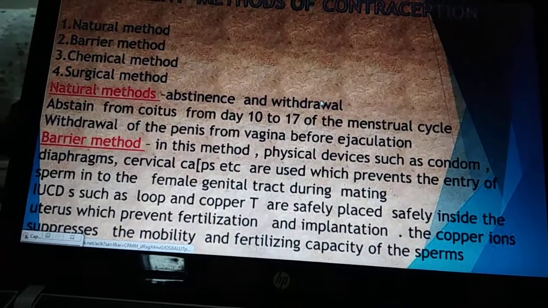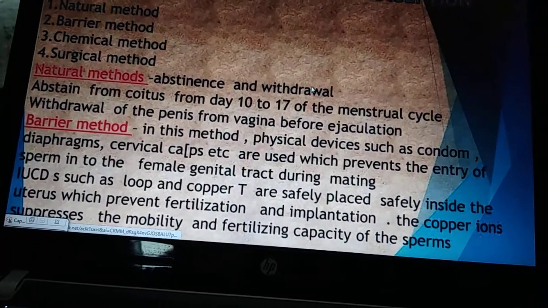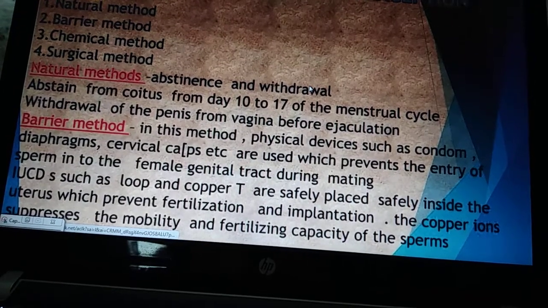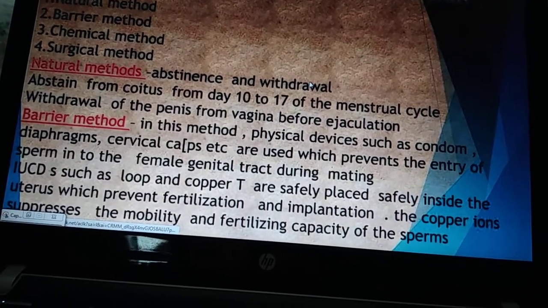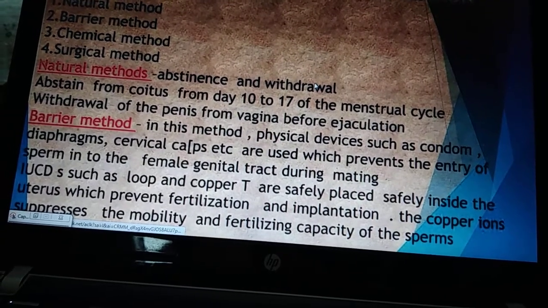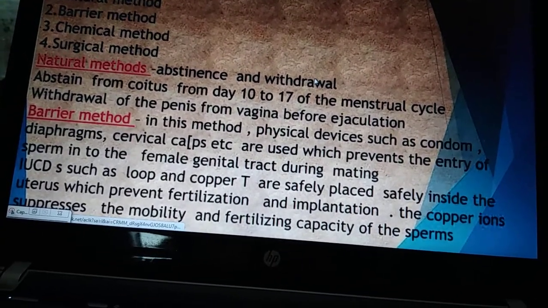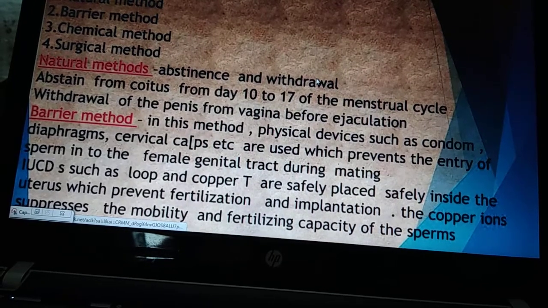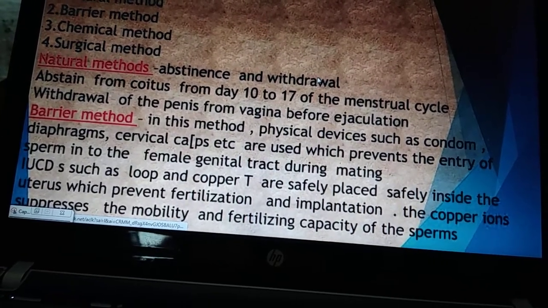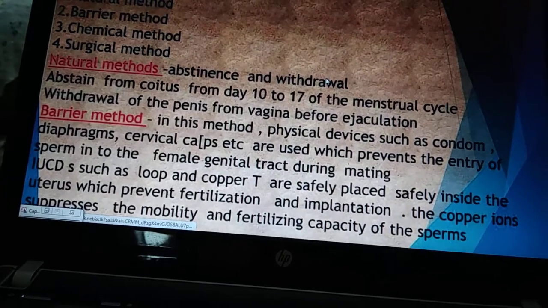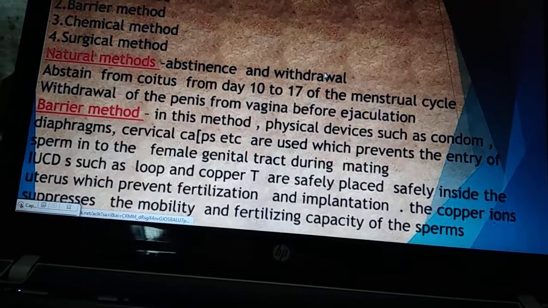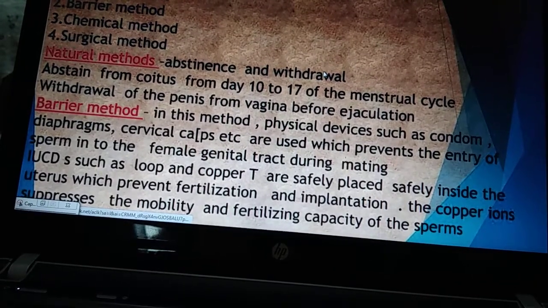Then the barrier method. Here some physical devices such as condoms, diaphragms, loops, etc. are used to prevent the entry of sperm into the female genital tract. So this barrier method is for both males and females. Some are used by the males and some are for the females.